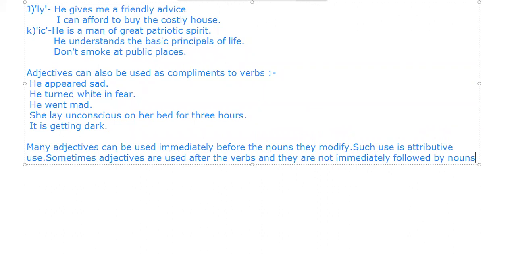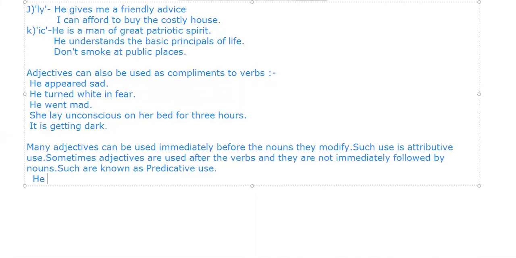So sometimes adjectives are used after the verbs के बाद use होते हैं, and they are not immediately followed by nouns. क्या बोलते हैं हम उनको? Such are known as predicative use. Predicative बोलते हैं हम उनको.